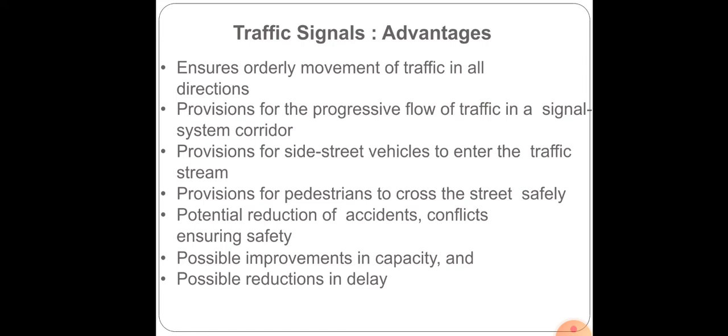So, if the traffic signal is designed in a proper manner, then it will provide an orderly movement of traffic at the intersection. So there will be uniform and orderly movement of traffic if it is properly designed, and also the quality of the traffic flow will be improved because it forms compact platoons of vehicles, and all the vehicles will move at approximately the same speed. So that means the traffic flow will be of good quality, and